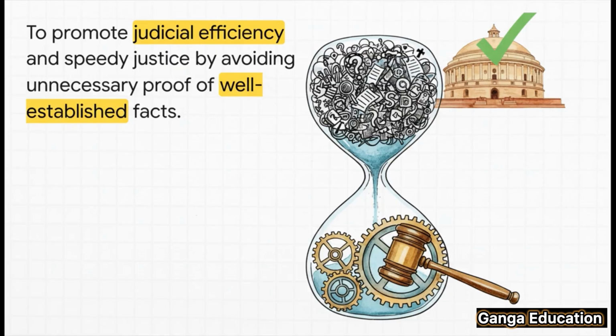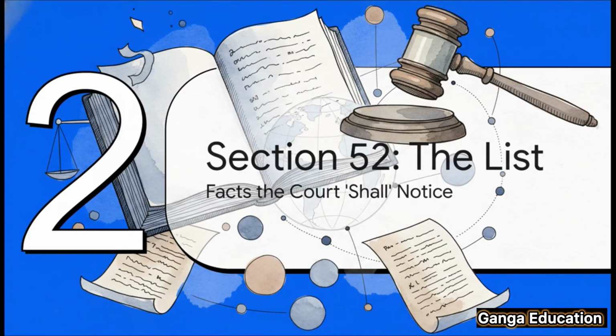It would be a total waste of time, wouldn't it? This rule avoids that kind of unnecessary work and helps speed up the process of justice. And that brings us right to the heart of today's session, Section 52. What this section does is lay out a very specific list of facts that a court must notice.